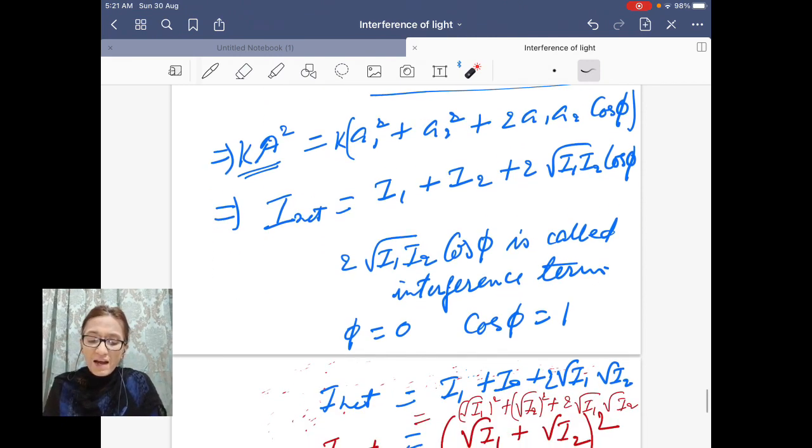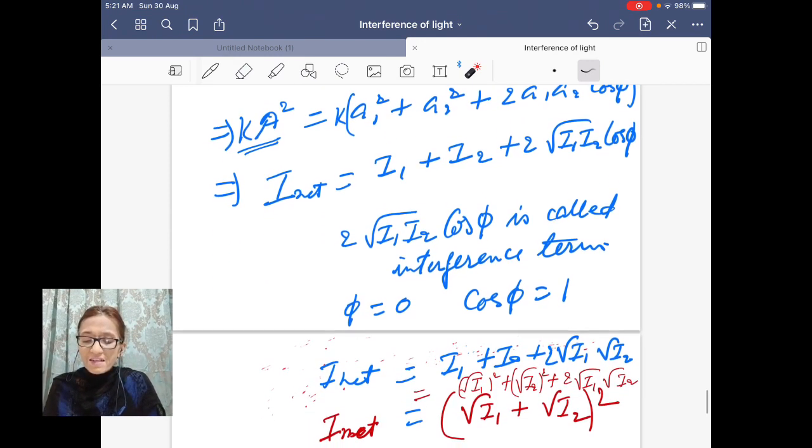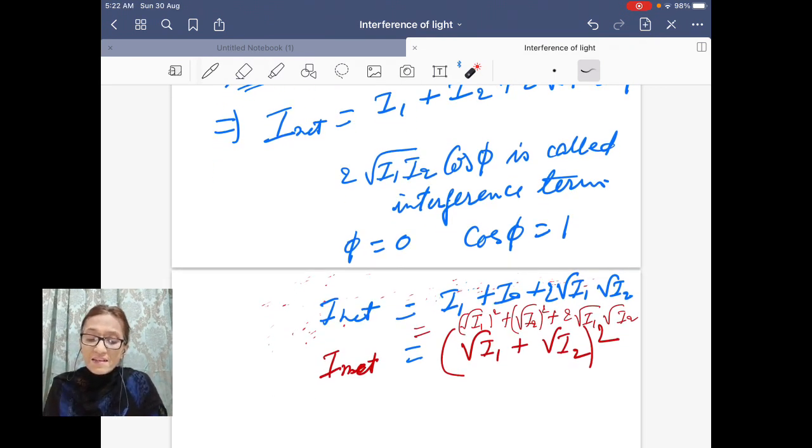So when you take phi equal to 0, then cos phi is equal to 1. Then you will find that net intensity, when phase difference is equal to 0, when path difference is equal to 0, is equal to root under first intensity due to first disturbance plus root under second intensity due to second disturbance, and square of all the terms. So this is how you can correlate the net intensity due to superposition of two or more waves in terms of intensity of the two waves.